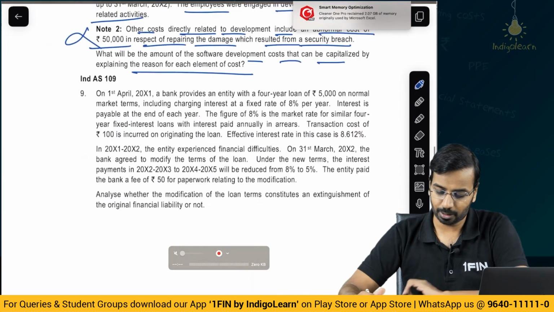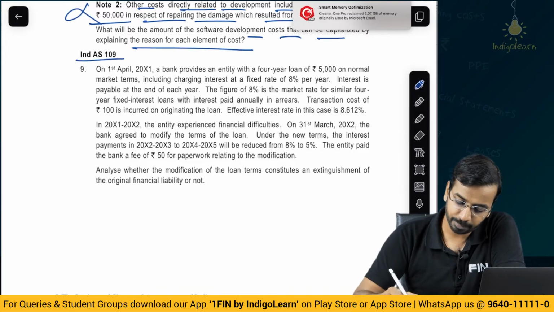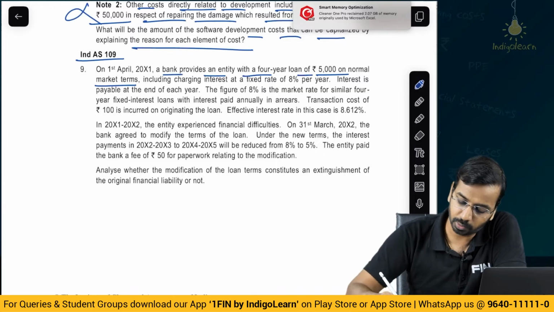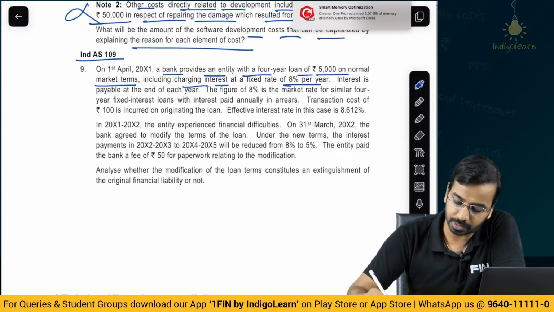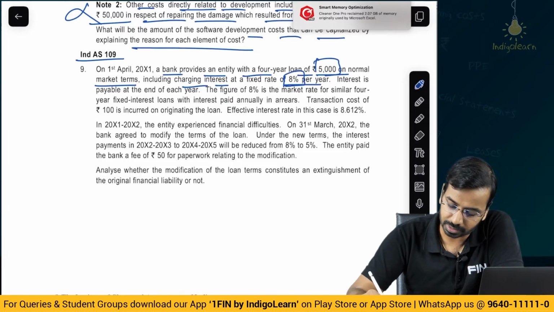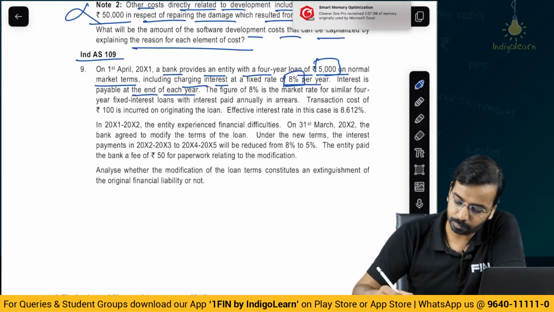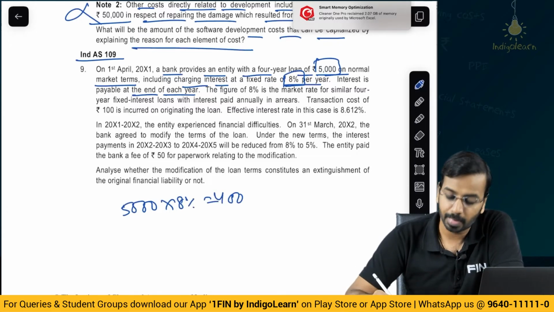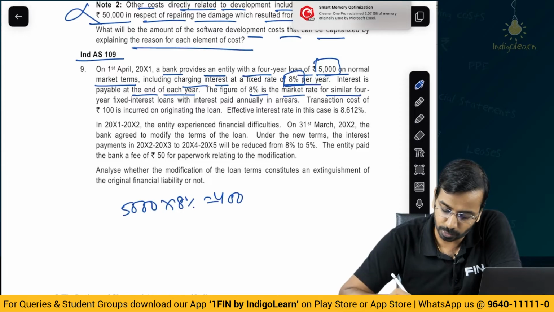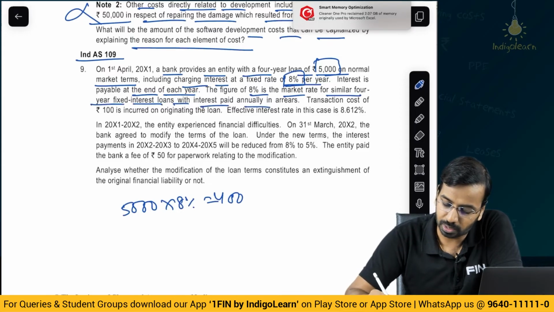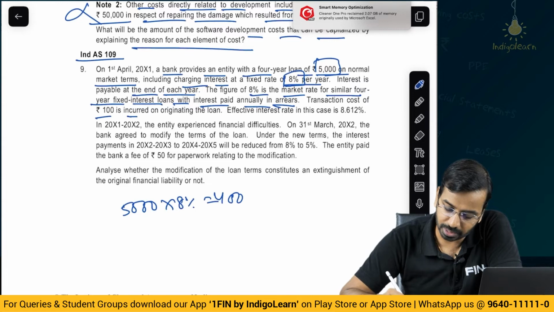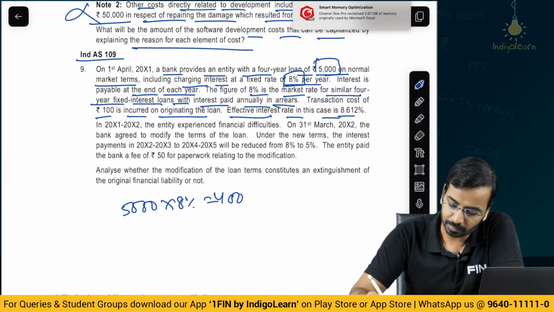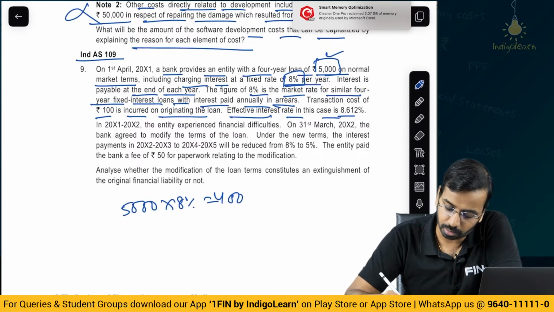Now Ind AS 109. On 1st April a bank provides an entity with a 4-year loan of 5,000 on normal market terms, including charging interest at a fixed rate of 8%. So 5,000 of loan, 8% of interest. Interest is payable at the end of each year. So 5,000 into 8%, 400 you will pay at the end of each year. The figure of 8% is the market rate for a similar 4-year fixed interest loan with interest paid annually in arrears. Transaction cost of 100 is incurred in originating the loan, hence the effective interest rate in this case is 8.612%. So 5,000 and transaction cost of 100 is incurred.